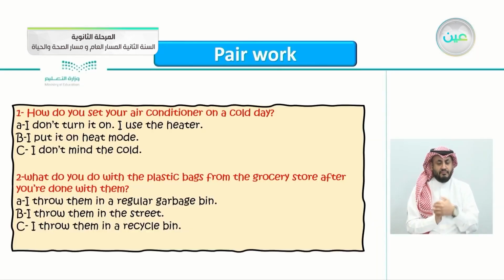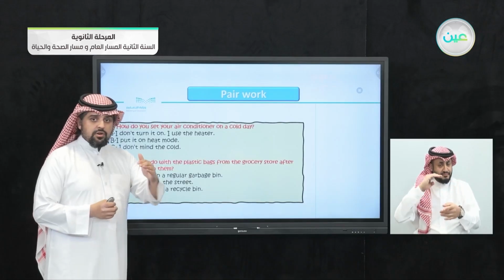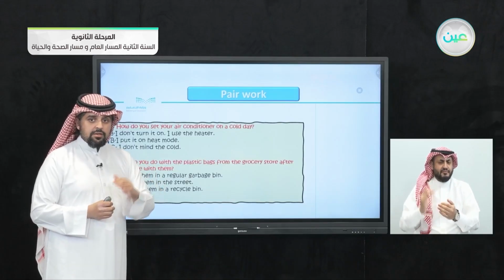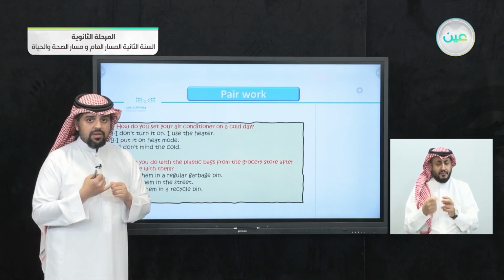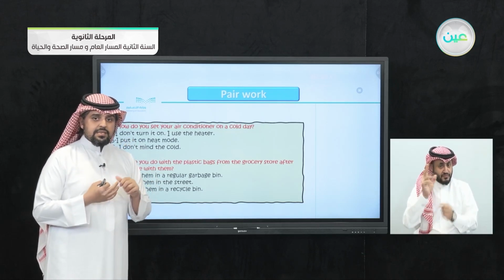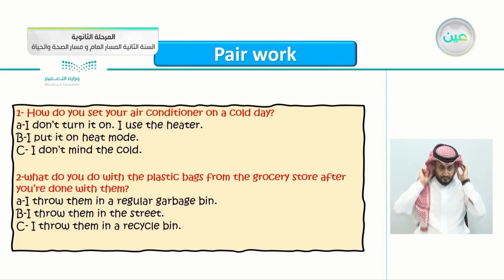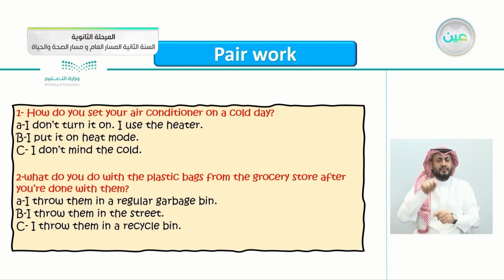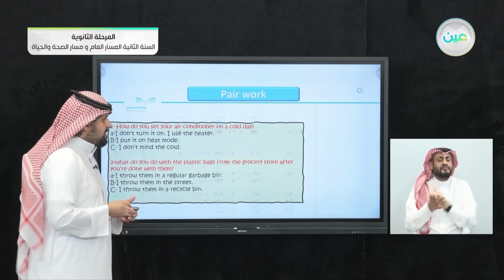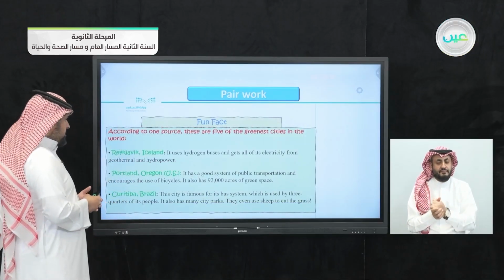So these are 2 questions that I came up with regarding going green. Try to come up with 3 more. Each question, just like these, has 3 multiple answers. The closer you go to C, the higher your points. A is 1 point, B is 2 points, C is 3 points. Other than these 2, write 3 more questions and ask your classmates to check how green your class is.